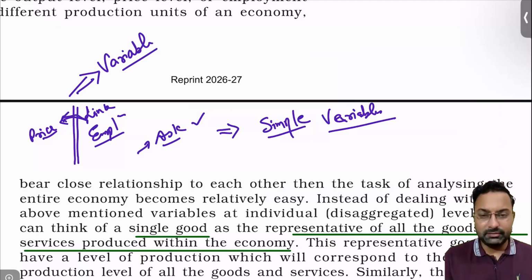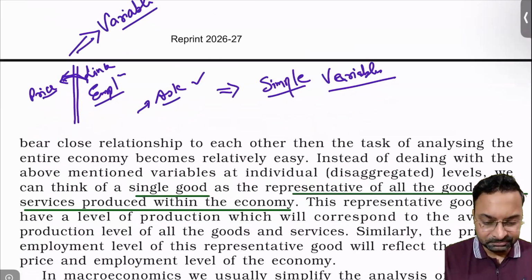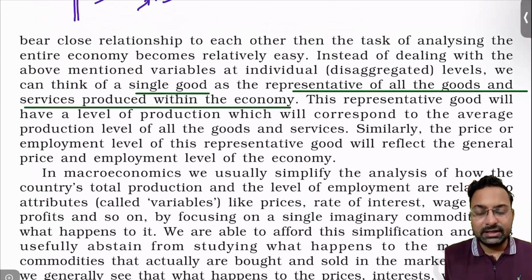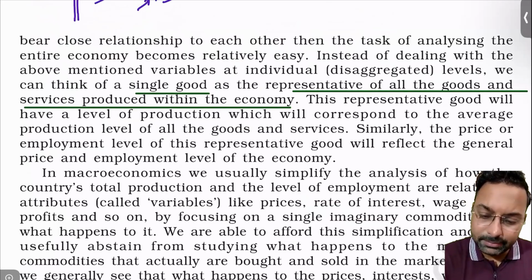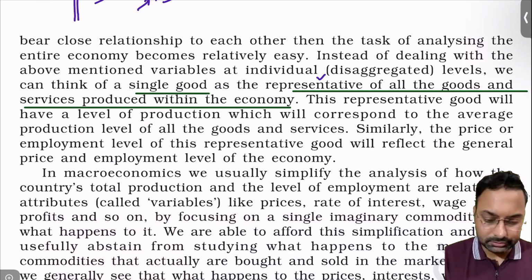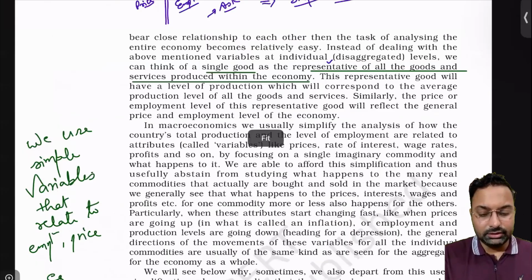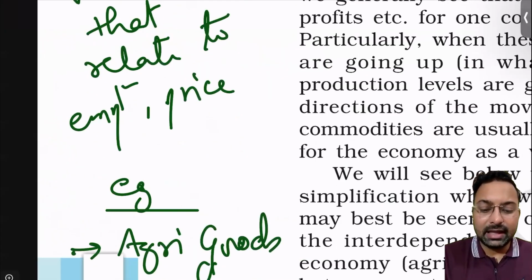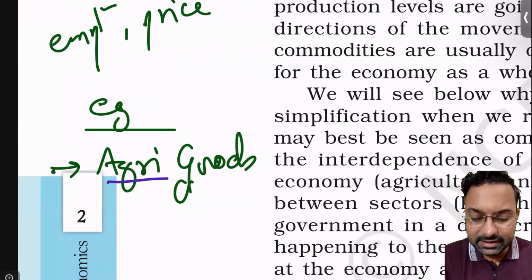You may not yet get the concept, so let me simplify it further. Suppose there is a single good, but we are able to get a representative out of it. Suppose there is the agriculture sector.